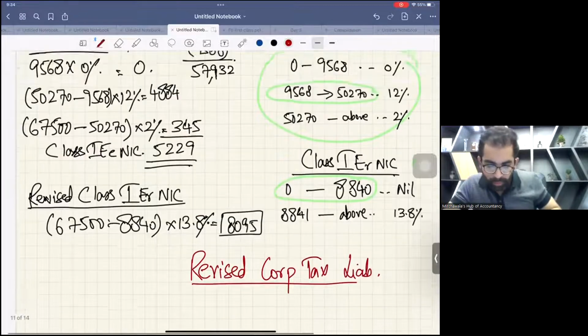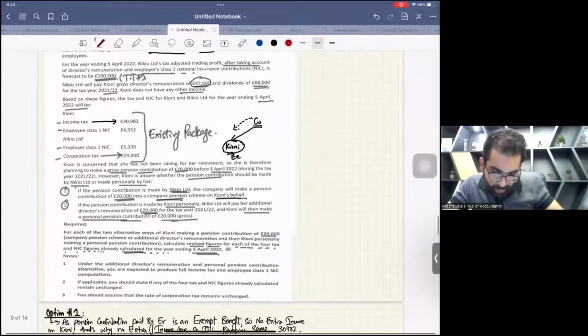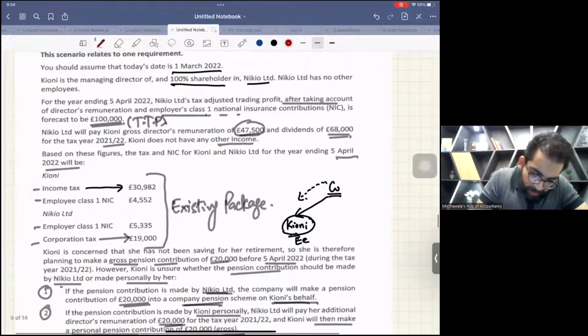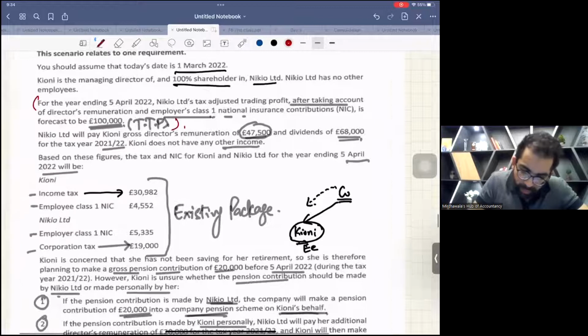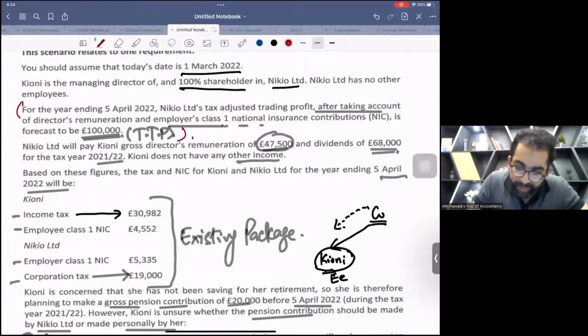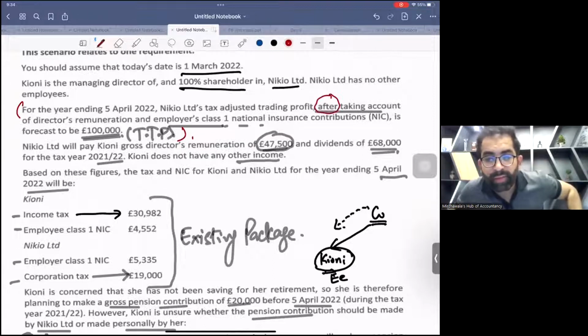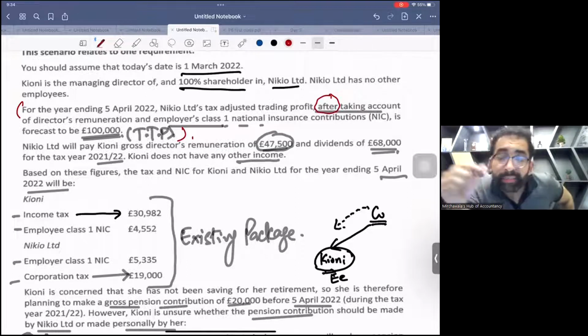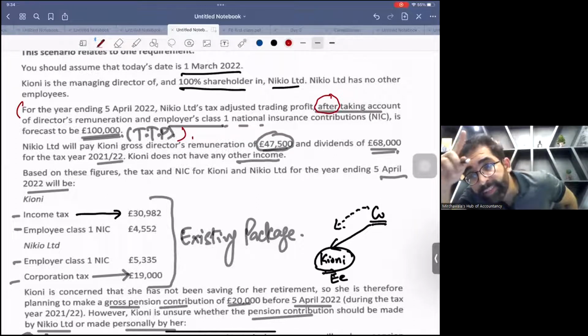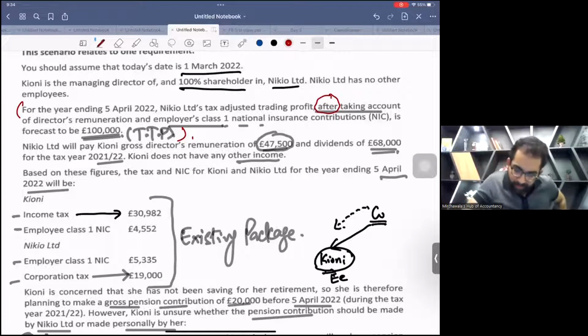Put your efforts. Now, please see the question. Read this paragraph. For the year ended 5th April 22, Nikio Limited's tax adjusted trading profit after... That means this 100,000 is calculated by deducting the existing salary and the existing class 1 employer NIC. See these two.